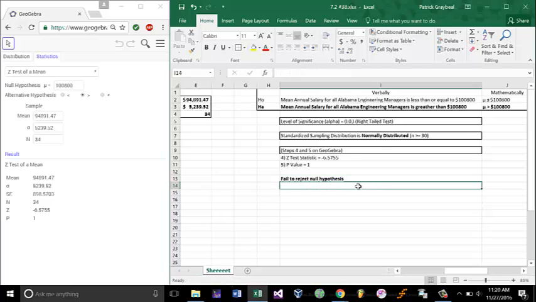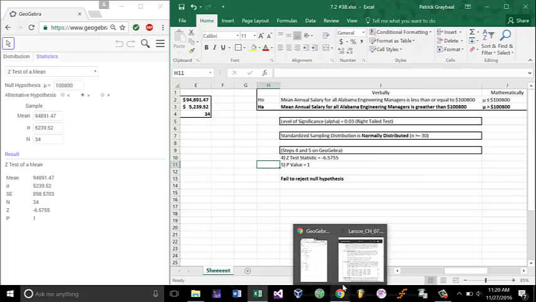So since we failed to reject the null hypothesis, if we go to the table on page 372, a convention to return to our employers about their claim, if it is the alternate hypothesis and we fail to reject the null hypothesis, we will indeed say there is not enough evidence to support the claim. So in words, let's go ahead and write that.